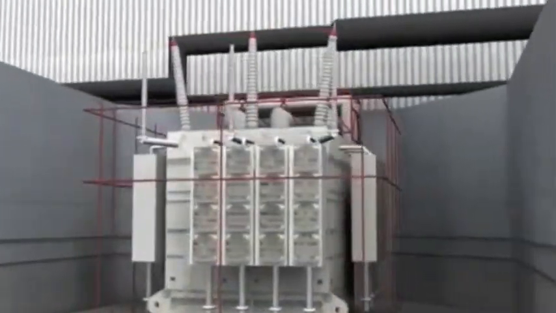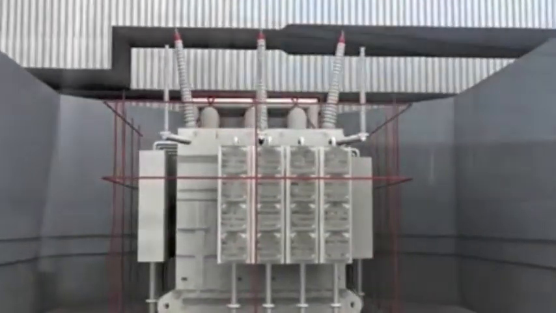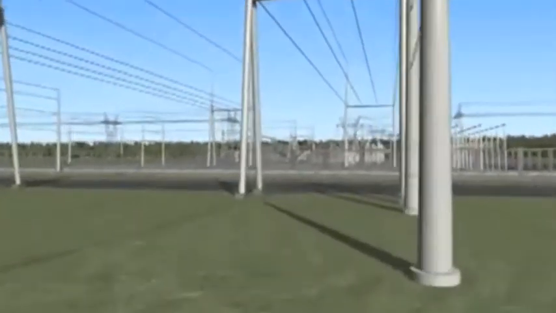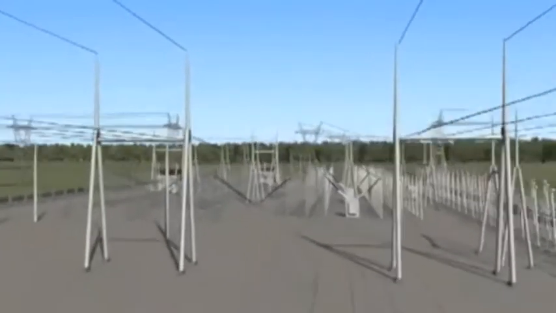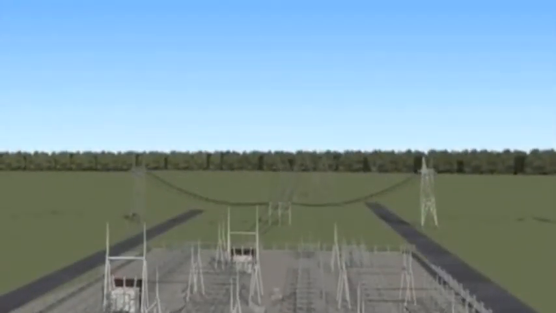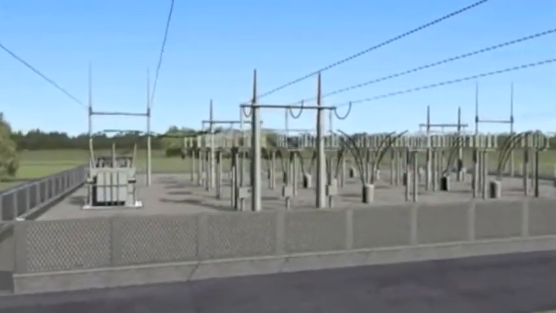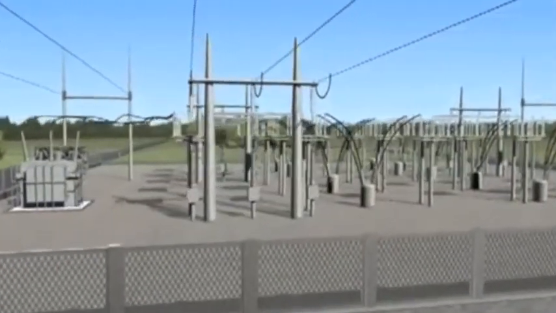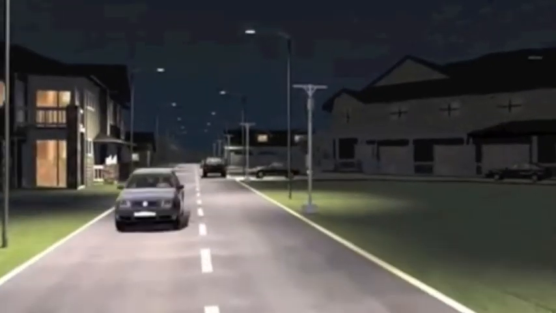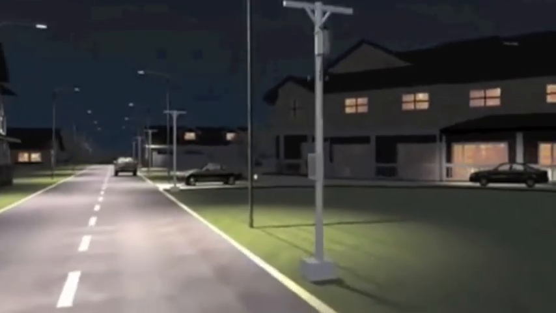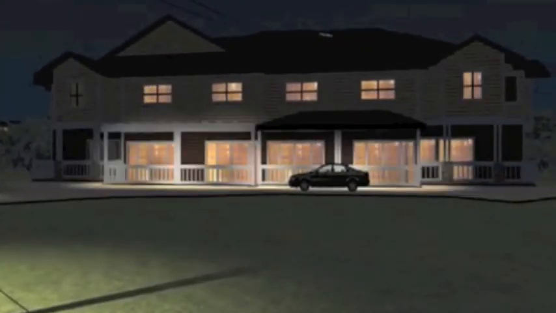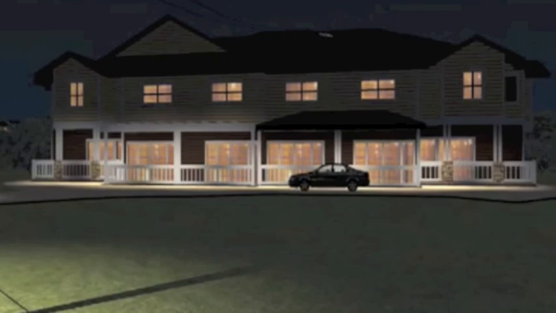Transformers located just outside the plant boost the power from 18,000 volts to 345,000 volts, so it can travel long distances over transmission lines to where it is needed. Substations located along the path reduce the voltage so it can be moved along distribution lines attached to the utility poles. As the electricity nears customer locations, transformers on poles step down the power for use in homes and businesses.